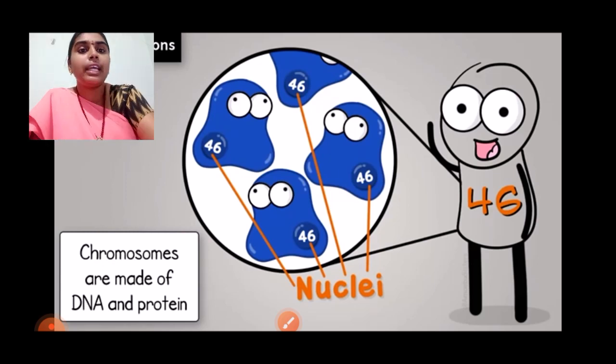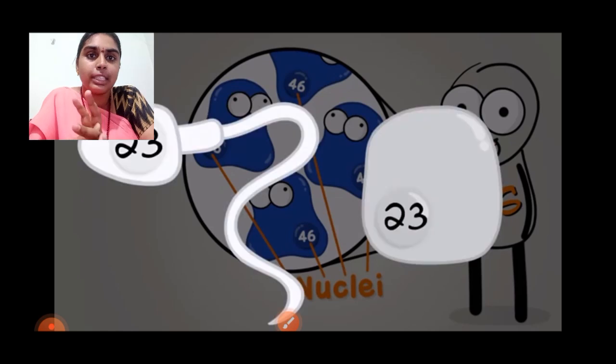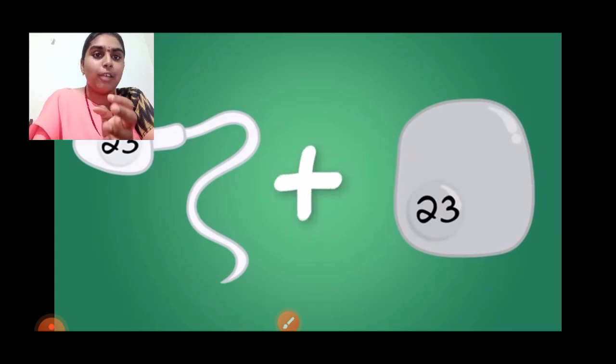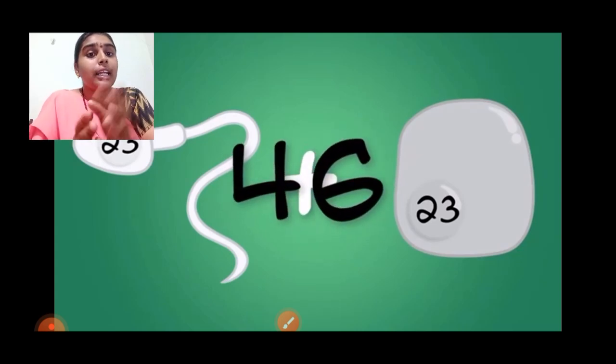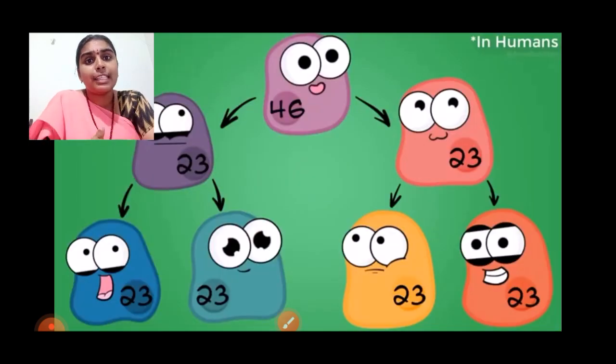So in this example, they are showing that an organism has 46 chromosomes, which means the gametes will have 23 chromosomes each. That is, the sperm will have 23 chromosomes and the egg cell will have 23 chromosomes. How is this going to happen? It happens because of the process called meiosis. Now these both will unite and give rise to 46 chromosomes, the diploid organism again, that is the zygote.